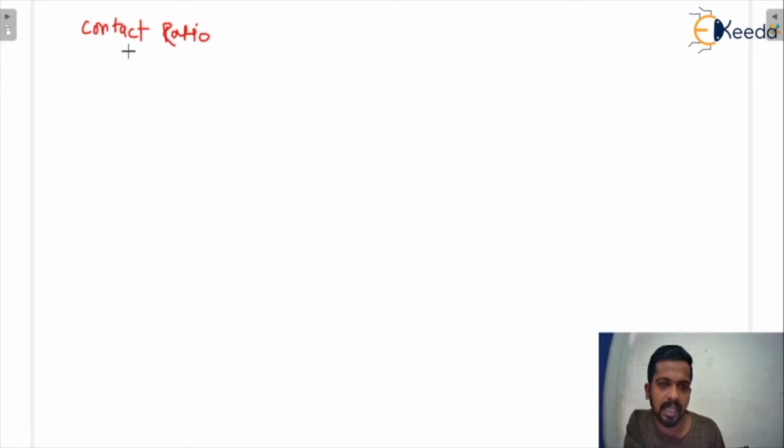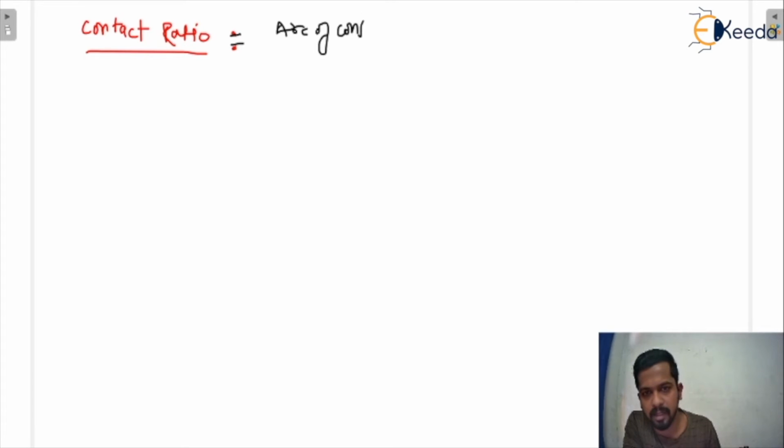Contact ratio, basically, you can find using the formula: contact ratio is equal to arc of contact upon circular pitch. How can we denote circular pitch?